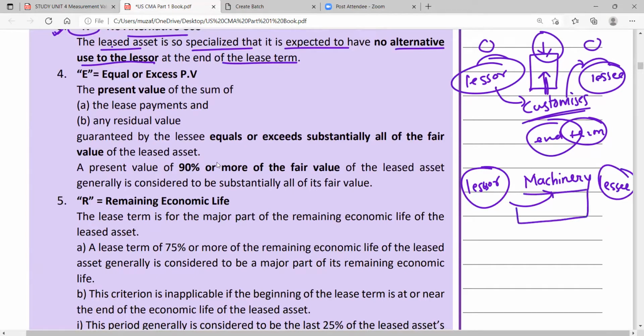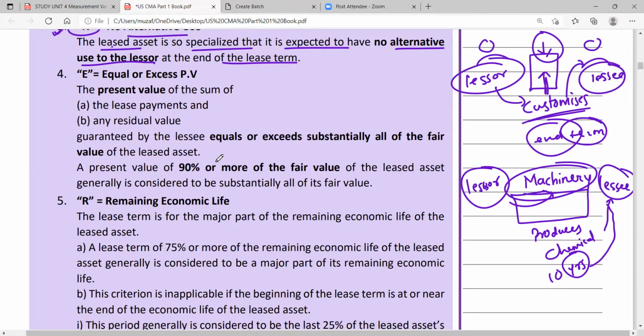Now this machine, for example, produces one sort of chemical which can be used only by the lessee. For example, the lease term is 10 years. At the end of 10 years, this machine is amortized. There will be depreciation of this machinery, right? In the chapter it is called amortization, because the asset is called a lease asset. So at the end of 10 years, whatever the carrying value of that machinery is, it will be relevant for the lessee only, because the lessee is in that business.